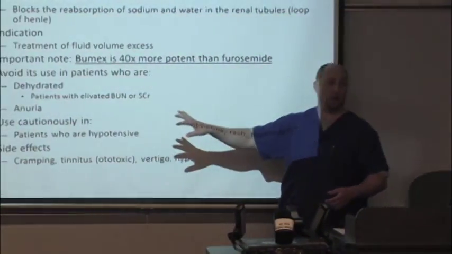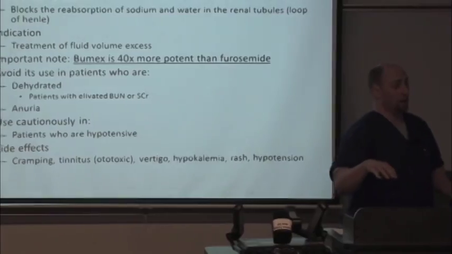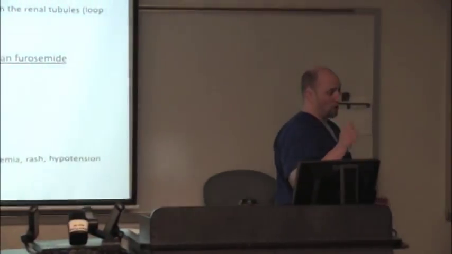The reason I'm talking to you about bumetanide is that it was pretty much the only other loop diuretic potent enough to work in patients who needed a lot of excess water excreted. So a lot of people were using bumetanide instead of furosemide due to the shortage.